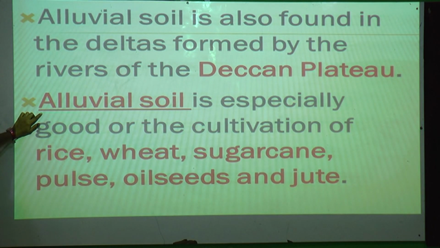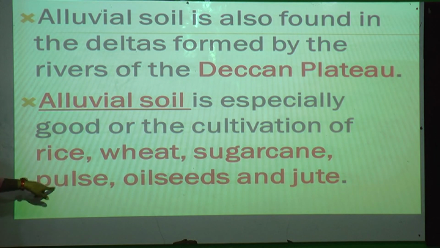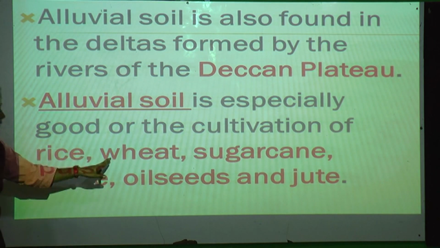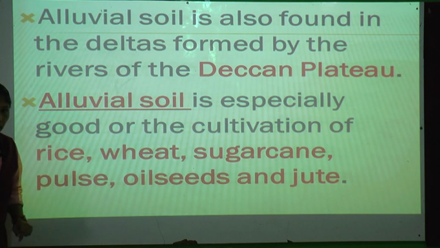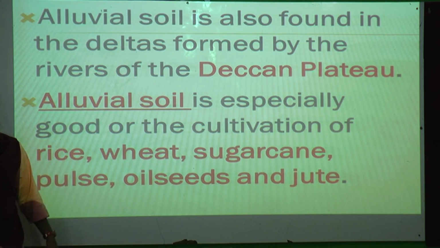Alluvial soil is especially good for cultivation of rice, wheat, sugarcane, pulses, oilseeds and jute. So this type of soil, alluvial soil, is very fertile. In that fertile place, what type of crops can we grow? It is very good for rice, wheat, sugarcane, pulses, oilseeds and jute.